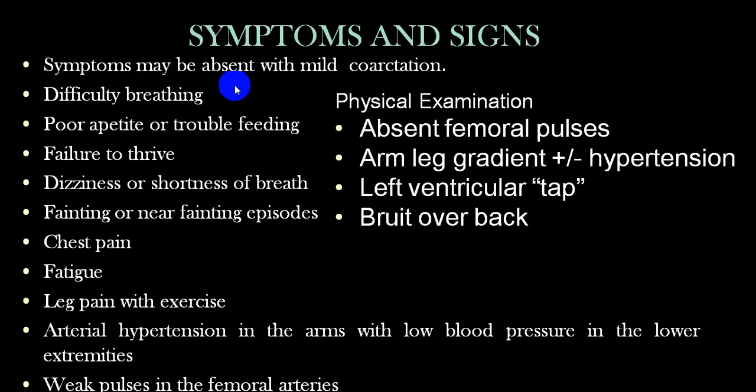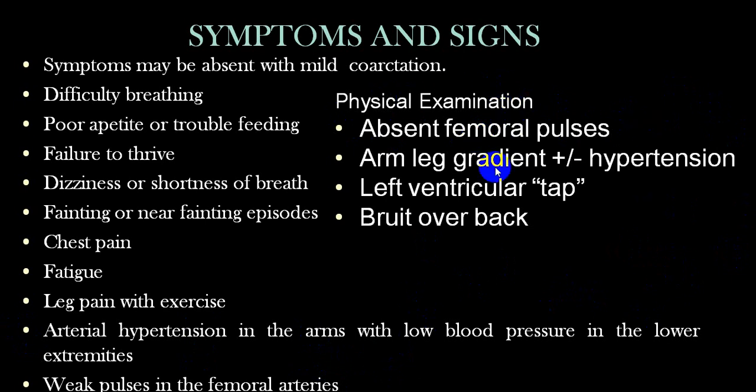But in a person who is going into left ventricular hypertrophy and left ventricular dilatation, the person starts complaining of dyspnea on exertion, poor appetite, failure to thrive, trouble while feeding, dizziness, shortness of breath, fainting episodes, chest pain, fatigue, intermittent claudication, arterial hypertension in the right upper limb, and low blood pressure in the lower limb, weak pulse in femoral, dorsalis pedis, posterior tibial, all those are weak, radiofemoral delay. If it is a very tight stenosis, the femoral pulse may be absent.